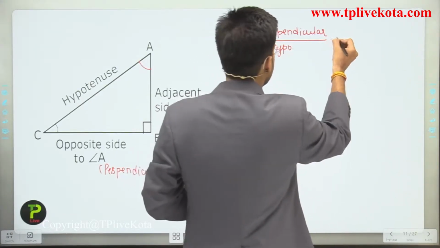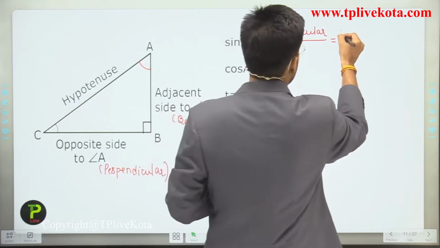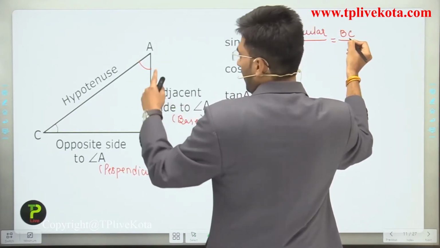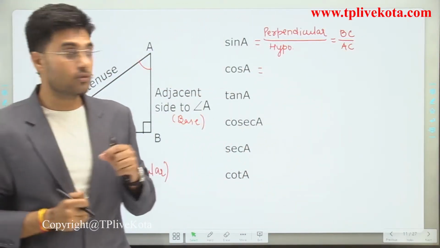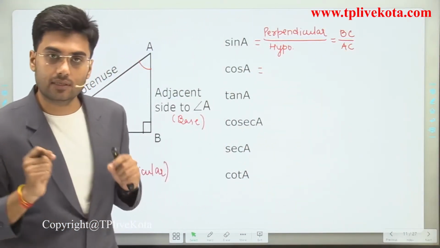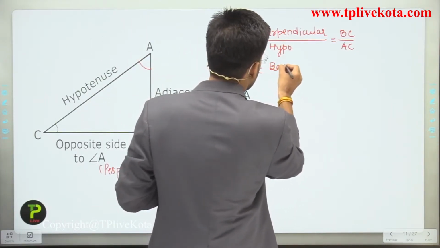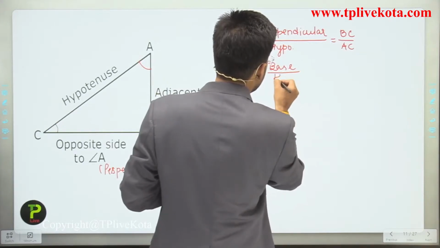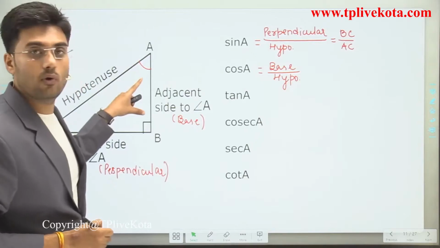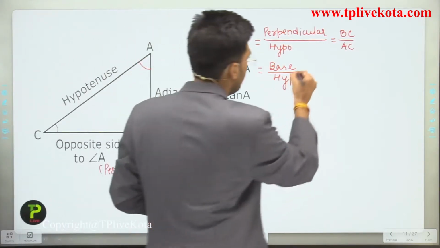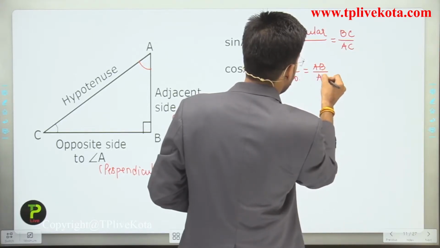And here perpendicular is BC, and hypotenuse is AC. So sin A is equal to BC divided by AC. Clear? Now what about cos A? It is base divided by hypotenuse, and here the base is AB. So it is equal to AB divided by AC.